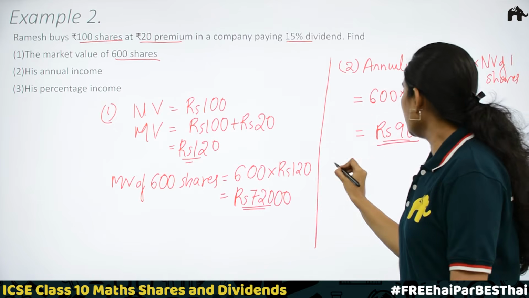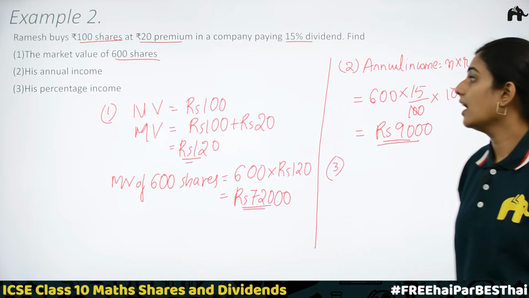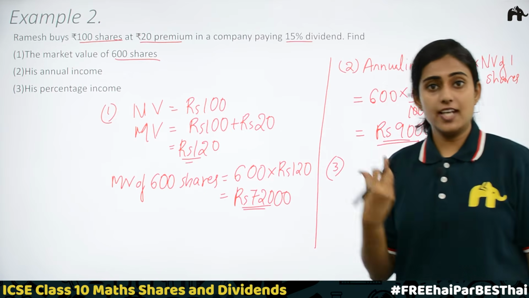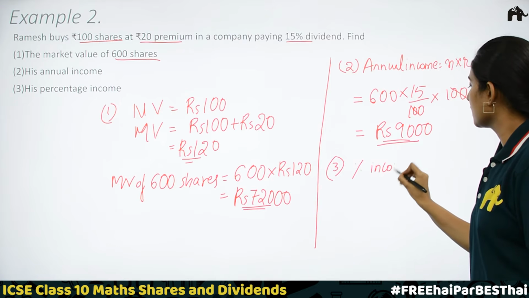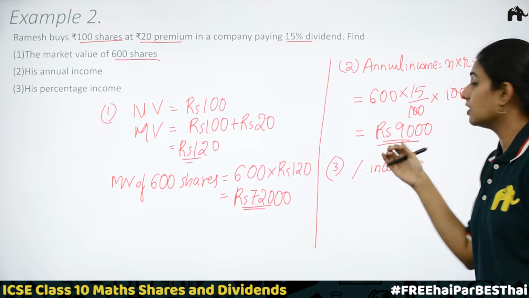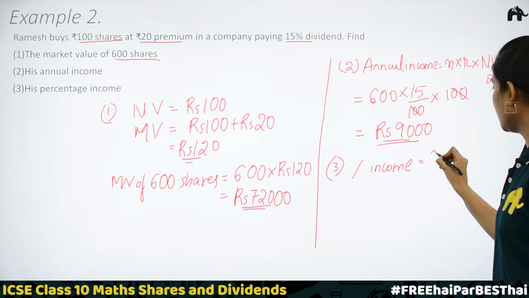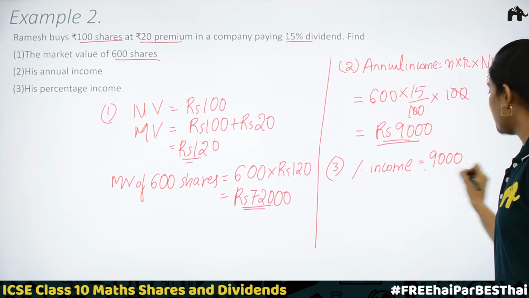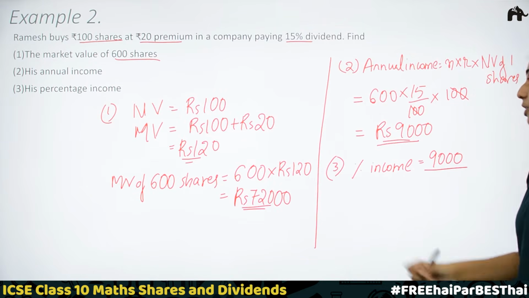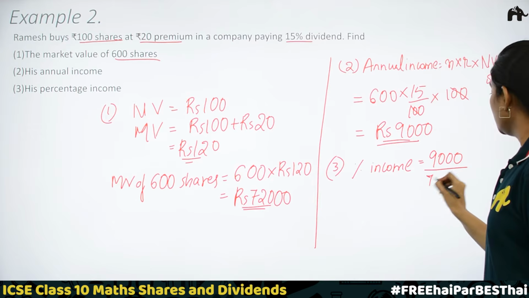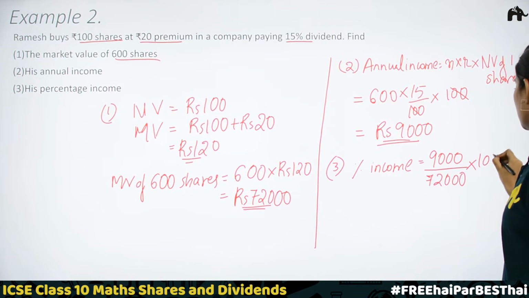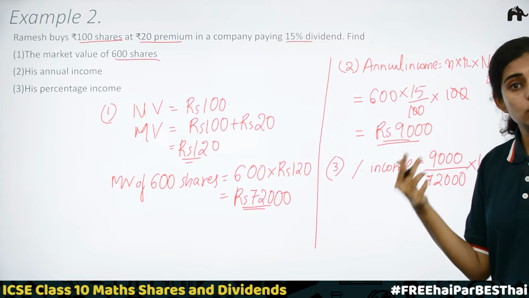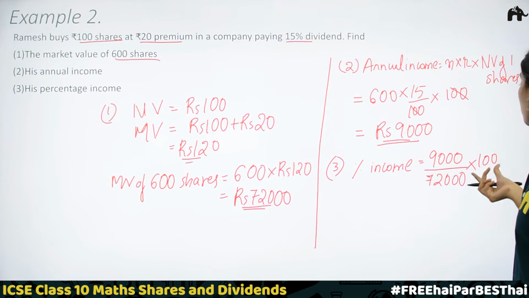Next, third part. His percentage income. If we get the income, we know to calculate percentage. Income is equal to annual income 9,000 divided by market value, that is 72,000 into 100. If we need to calculate percentage, always we have to multiply by 100.